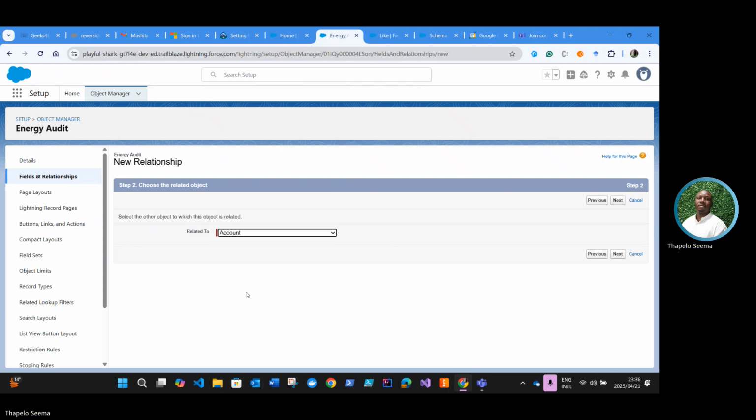And when you create a data model, you always look at what relationship between my objects is most fitting, right? So this is a point for you to pause and actually justify the decision that they made to create the lookup between the account and the audit.